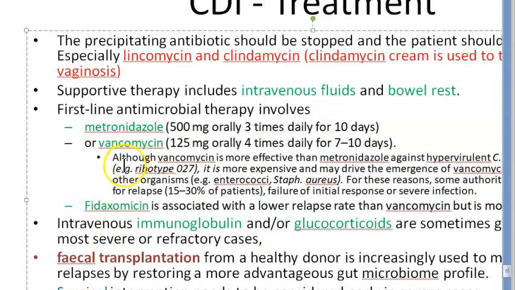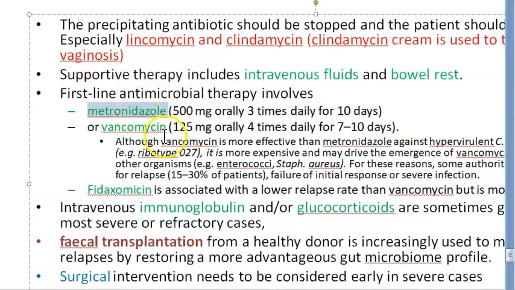Shall we just check what the cost of these could be? This is around 25 rupees, metronidazole. Vancomycin is around 1500, looks like, and fidaxomicin is not even available in the Indian market, looks like. Okay, so these are the three antimicrobials. See, antimicrobials only caused the whole problem. The treatment also is antimicrobial only, which can kill these bacteria now. Okay, then you have the immunoglobulins, which you give intravenously. Then you have the glucocorticoid steroids, okay, to reduce the inflammation of this bowel, I'm thinking.